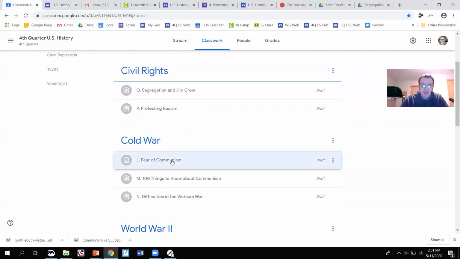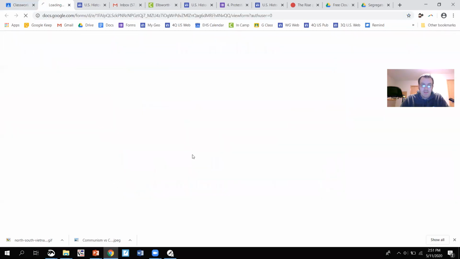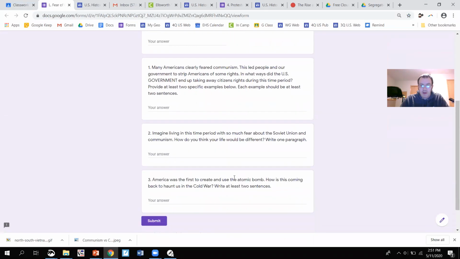Our first assignment is L, Fear of Communism. There are some instructions here, here's the assignment, and the questions you must answer for this. Number 1, many Americans clearly feared communism. This led people in our government to strip Americans of some rights. In what ways did the U.S. government end up taking away citizens' rights during this time period? Provide at least 2 examples below, and each example should be at least 2 sentences.